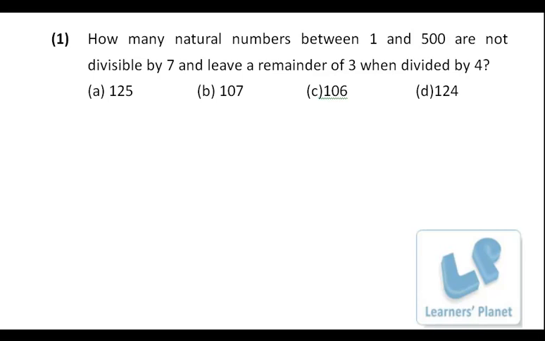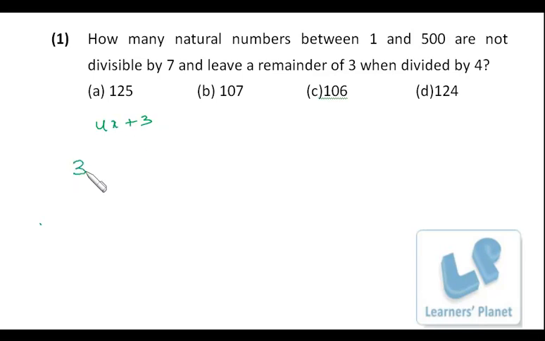Okay, so this way you'll be able to improve. This question: how many natural numbers between 1 and 500 are not divisible by 7 and leave a remainder of 3 when divided by 4? The number should leave a remainder of 3 when divided by 4. That means precisely the number should be in 4x plus 3 format, right? So first of all we find out how many numbers are in 4x plus 3 format.